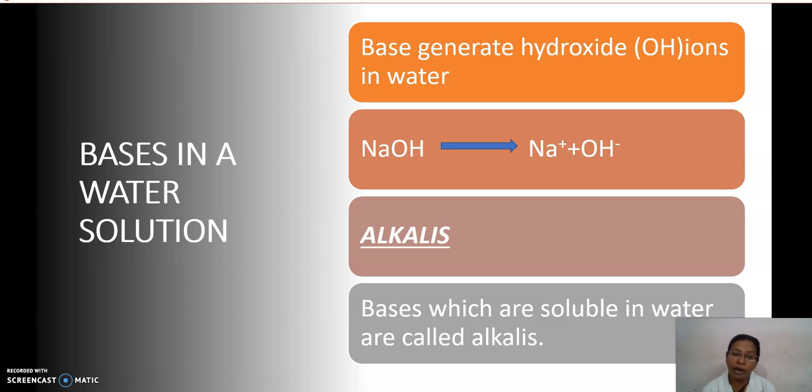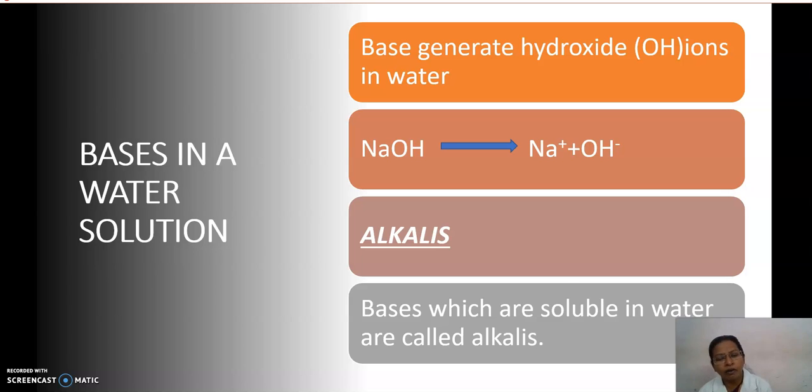So for sodium hydroxide or potassium hydroxide, magnesium hydroxide or aluminum hydroxide, any hydroxide, if it is mixed with water, it is ionizing into positive and negative ions, that is, sodium plus and OH minus ions. Then in another topic it is written that alkalis are bases which are soluble in water.